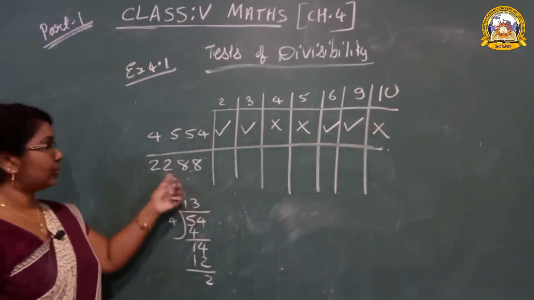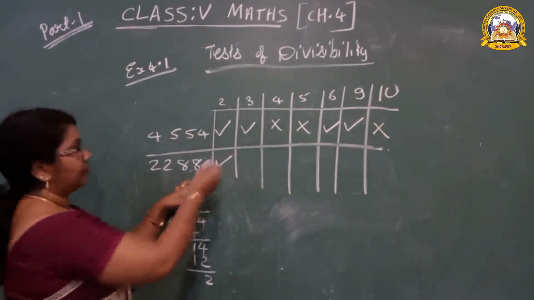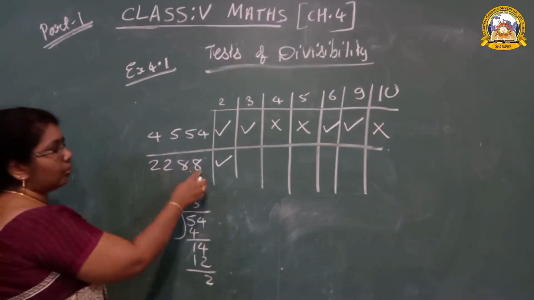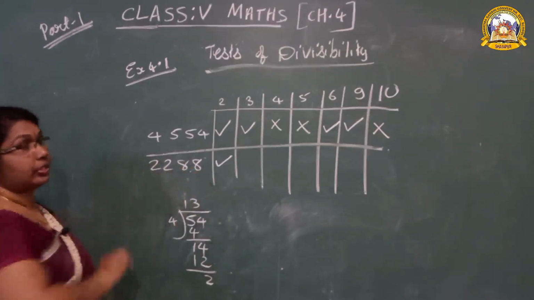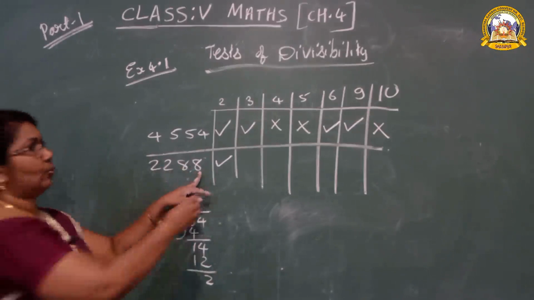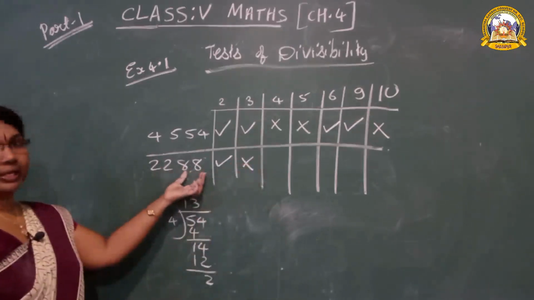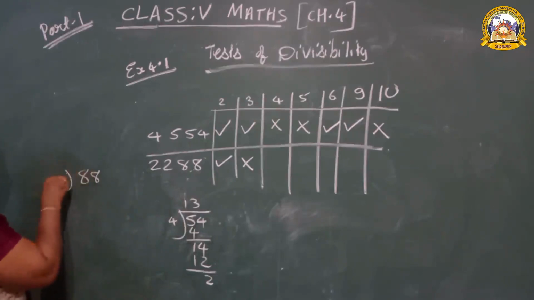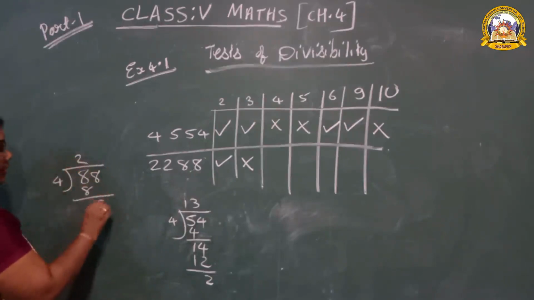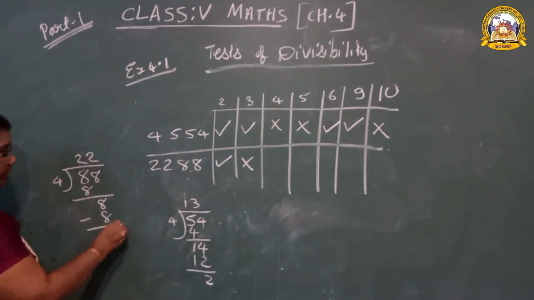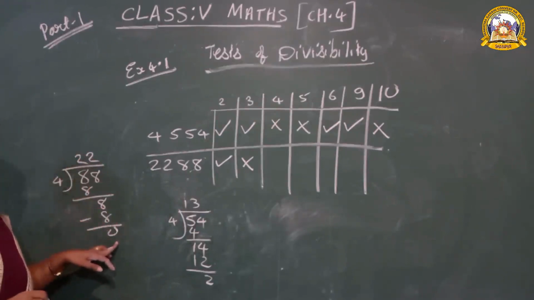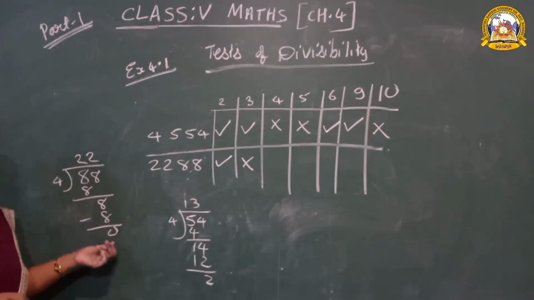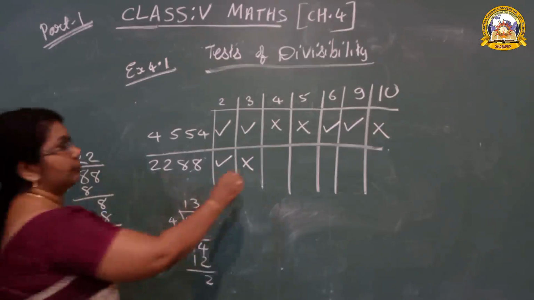One last question, which I will show you. 2: yes. 3: 2 plus 2 is 4, 4 plus 8 is 12, 12 plus 8 is 20. Is 20 divisible by 3? No. Then 88: is 88 divisible by 4? How to check? 88 divided by 4: 4 2s are 8, again 4 2s are 8, remainder is 0. Yes, it is divisible. You can write.